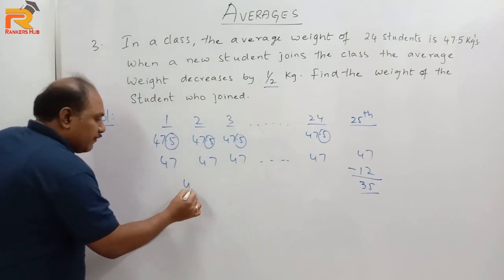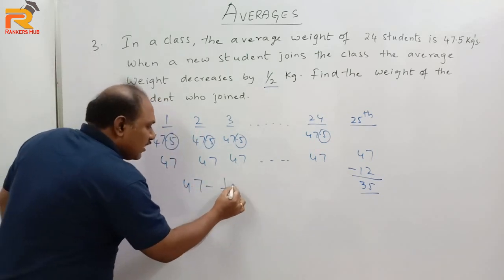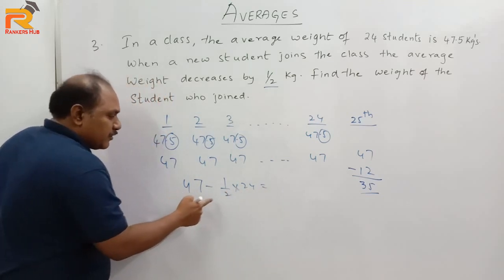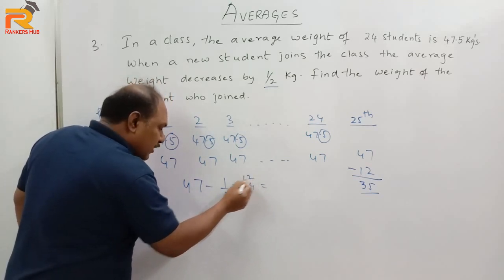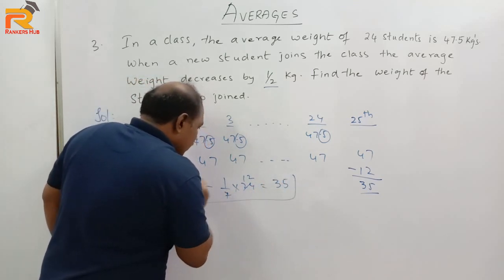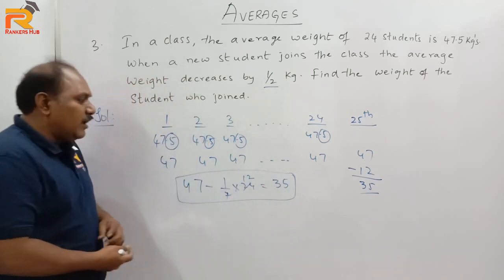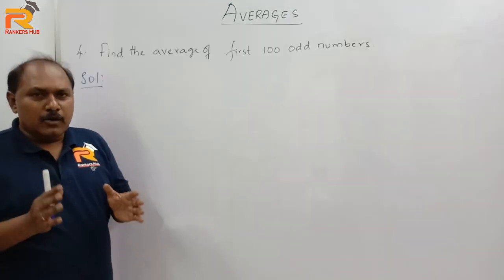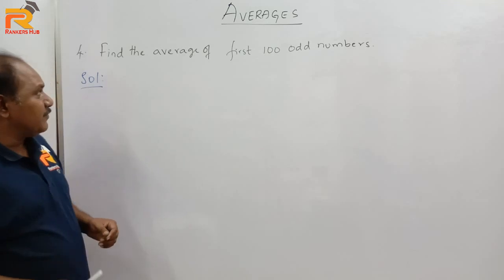Your answer should be 47 minus half into 24. That is the weight which is given to this 25th student. So half into 24 is 12. 47 minus 12, our answer is 35. So ఇలా ఆలోచించగలిగితే ఇట్లాంటి క్వశ్చన్స్ని 5 secondsలో ఆన్సర్ చేయొచ్చు. Now let us look into the next question.